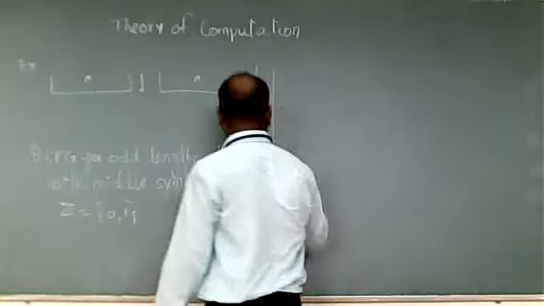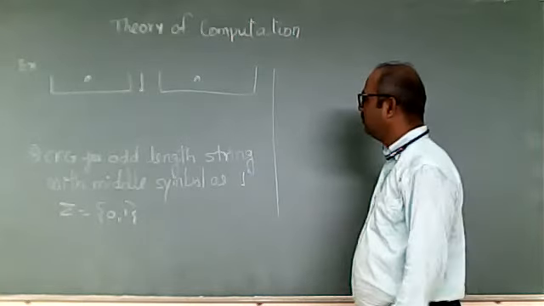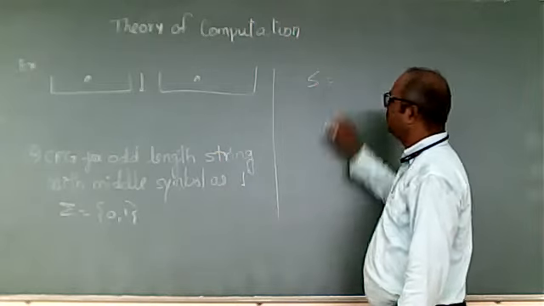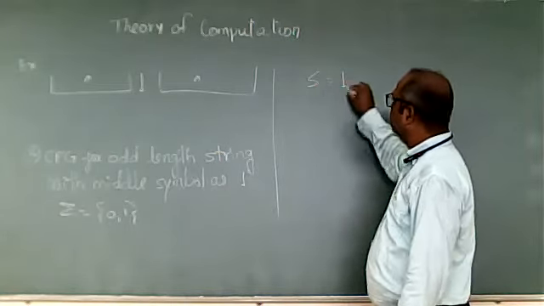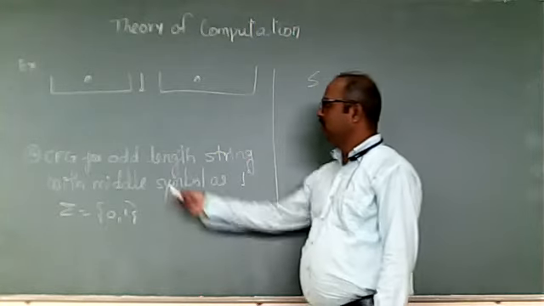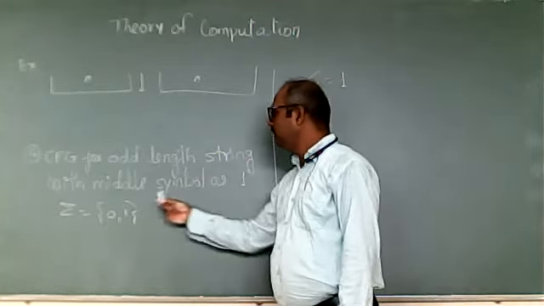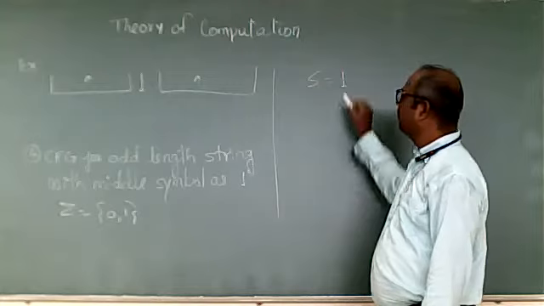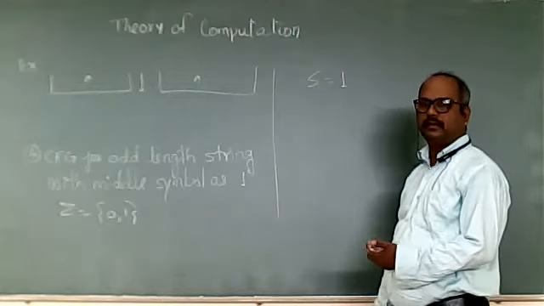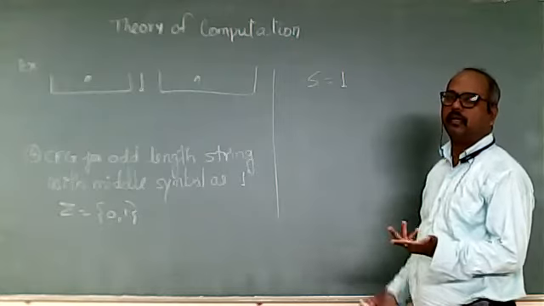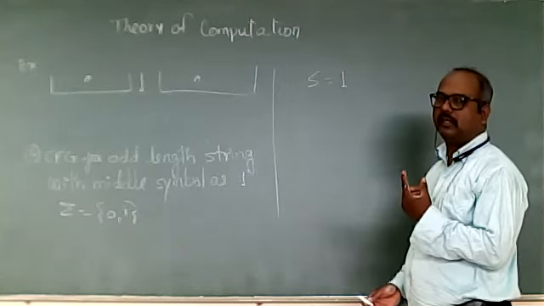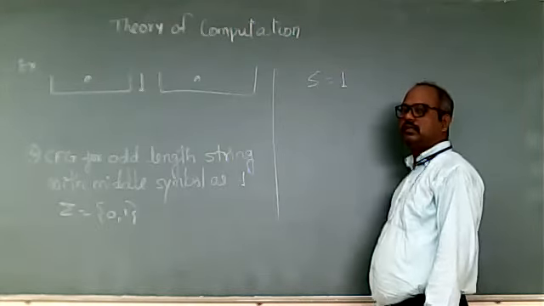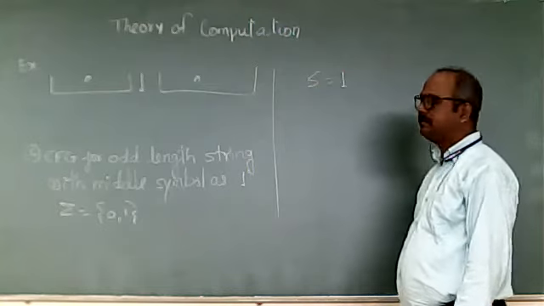So how to write the context-free grammar for this? Suppose S is the starting symbol. First we make S equal to 1. This is a CFG for odd length strings with middle symbol as 1. If I have just 1, it is an odd length string and the middle is 1 because before and after there is nothing. So this is the production which will terminate the derivation.